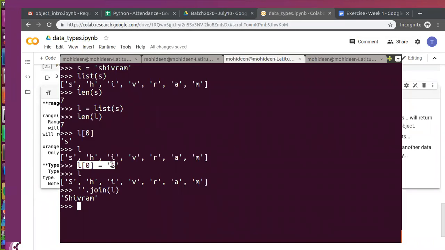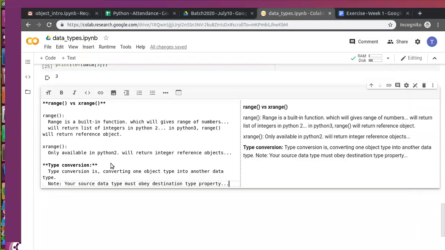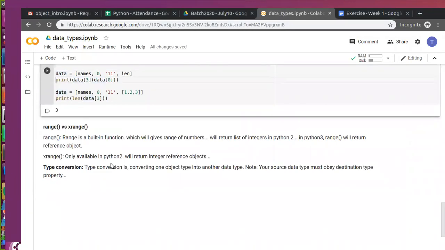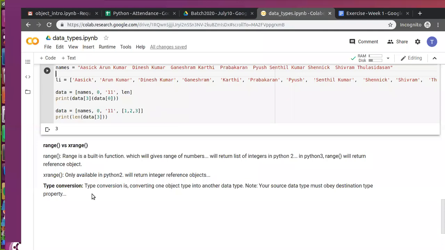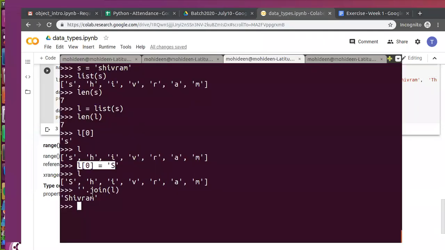So any doubts in type conversion? We have seen type conversion, range, xrange, and what else? We have seen a list introduction, range, xrange, and type conversion today. Any doubts in that?